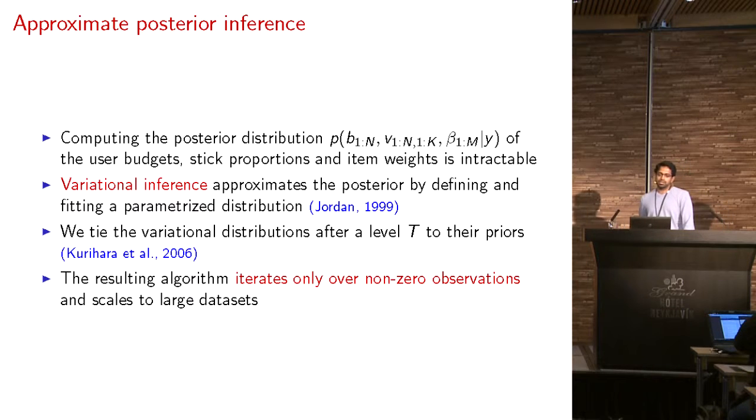So under this model, as with many Bayesian models, it's difficult to compute the posterior distribution. We use variational inference. We specifically tie the variational distributions after level T to their priors, following a technique used by Kurihara et al. And the key point here is that the algorithm that results from this needs to only iterate over non-zero observations and scales to large data sets.